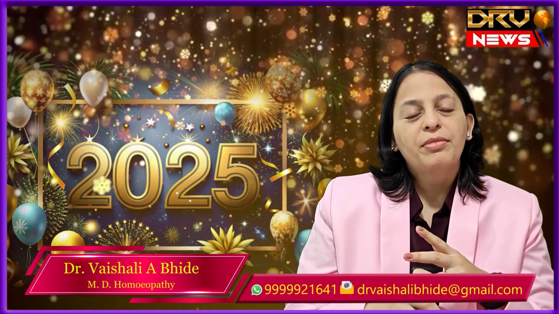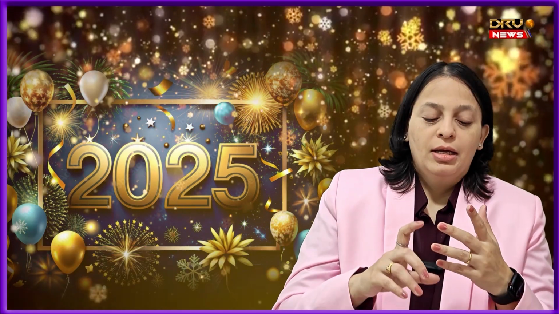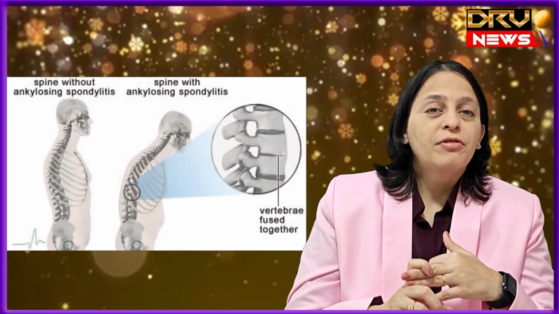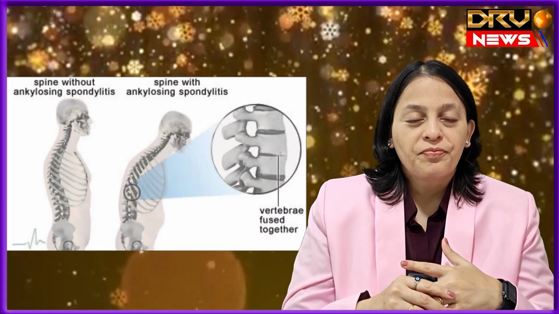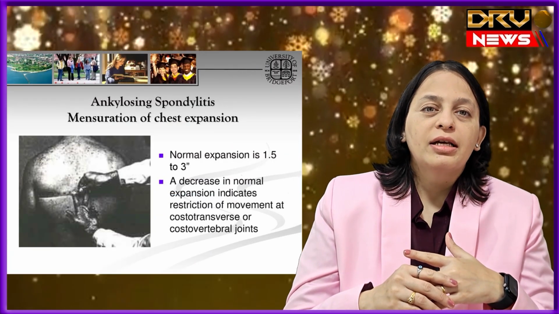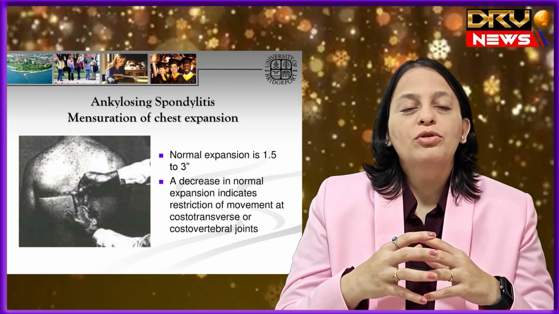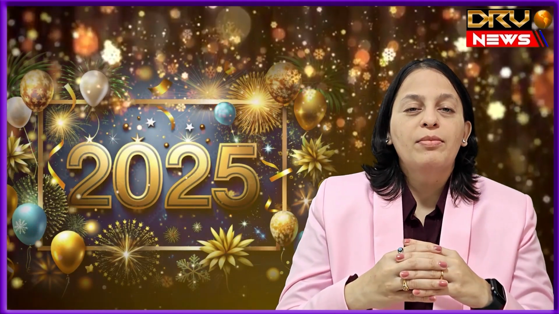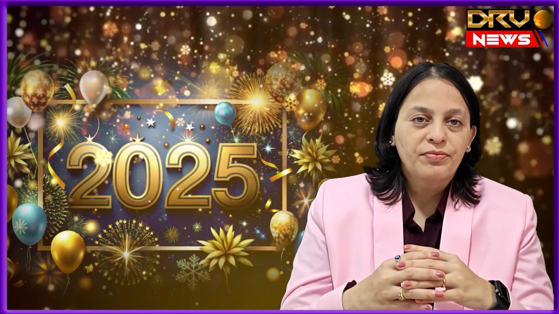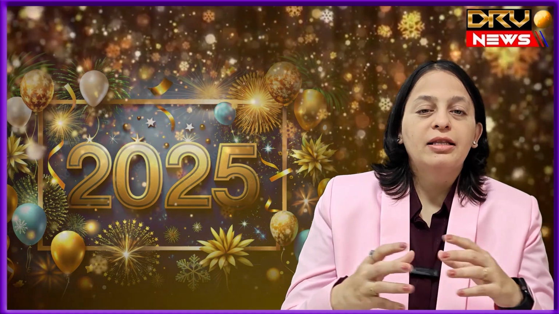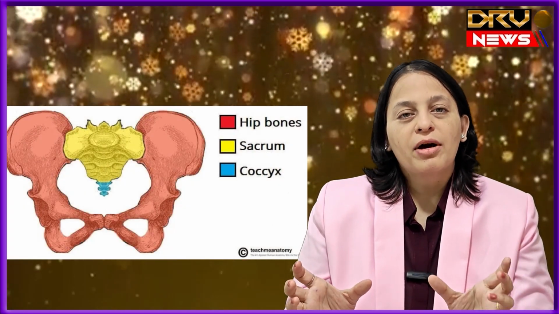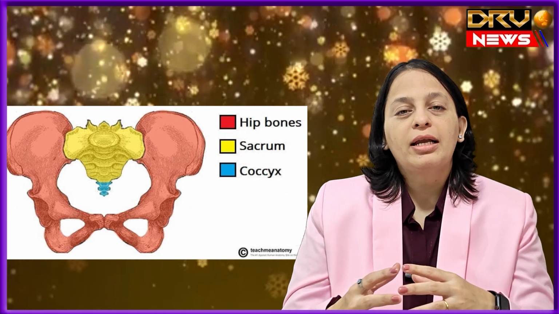Secondly, their movement becomes restricted. Later in the disease progression, they find it difficult to have a full chest expansion. As we have mentioned earlier, the vertebrae give attachment to the ribs also. So because of the stiffness, the ribs are also not able to have a full chest expansion. Then again, we said that the pelvic bones are also connected to the lumbar vertebrae by the sacroiliac joint.